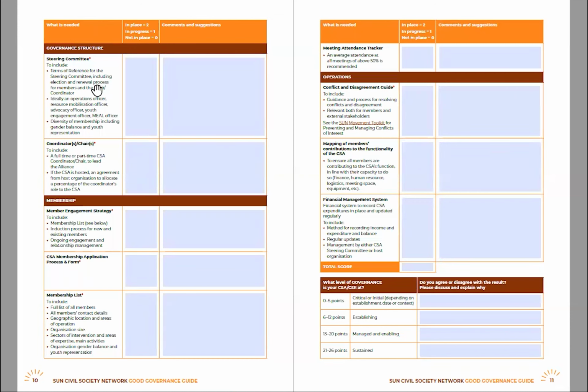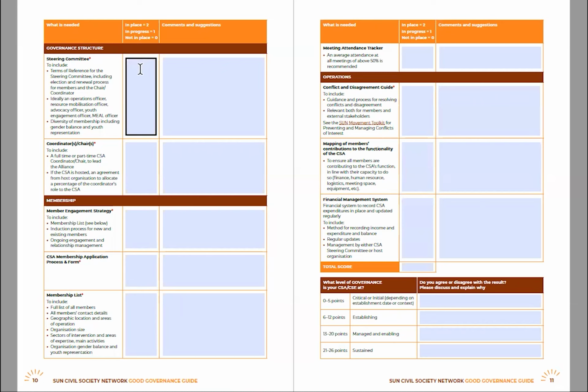As you can see, the first column covers the document, process, or structure that should be in place, in bold. Some of them have a red asterisk. These are mandatory ones to become a civil society alliance. Underneath, there are some useful resources and information to help guide you when developing this area, or that can be used as a reference to ensure that your area of work is up to date. So, for example, in governance structure, we would expect to see a steering committee for all civil society alliances. And here, this includes some of the key elements of that.